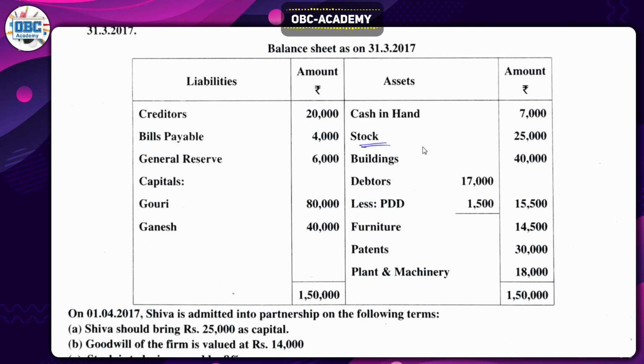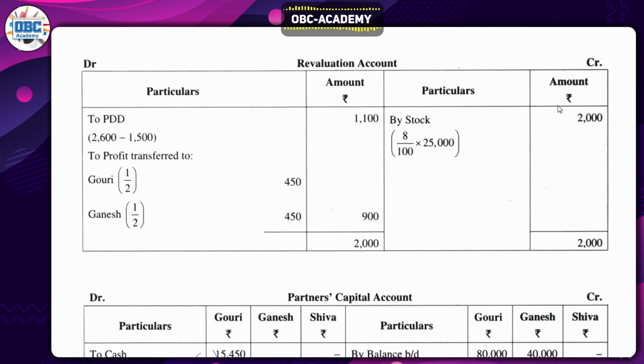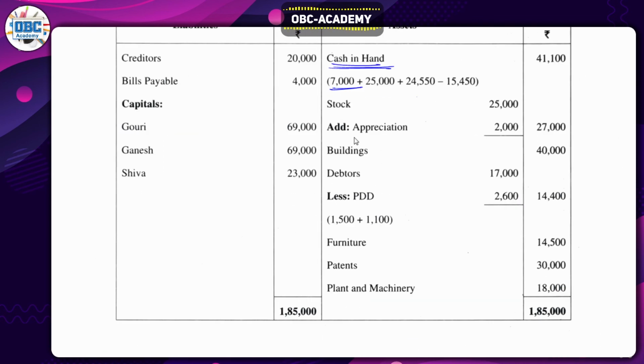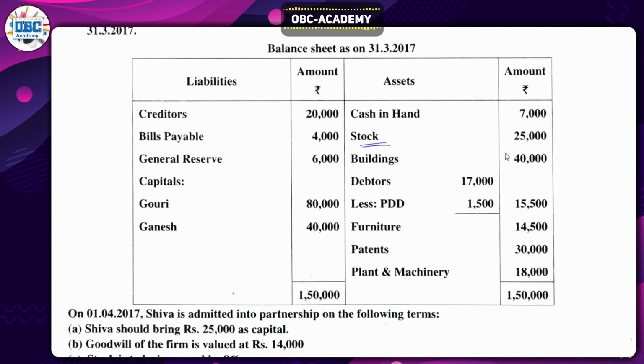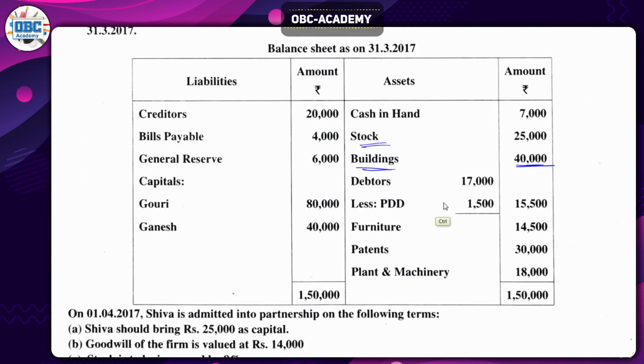Next, stock is there. Stock we have 25,000 and 8%. So the 8% is 2,000 rupees, right? We just calculated in the revaluation account 2,000 rupees. This 2,000 rupees has to be subtracted, sorry, added, because that's appreciation, not depreciation, right? So stock 25,000 and you have to add 2,000 rupees, so appreciation, that will become 27,000. And building is 40,000, nothing to be added there, so just write whatever that is. So building 40,000.